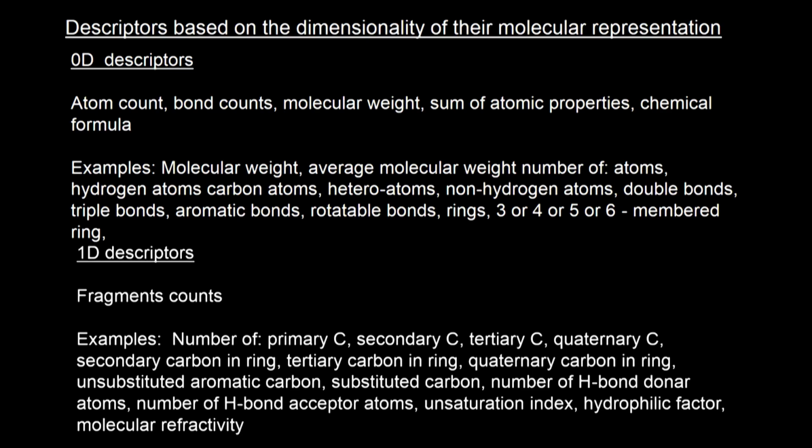Rings: 3 membered rings, 4 membered, 5 membered, 6 membered. As you know, 3 membered is highly strained, 6 membered is very good. So, all these are possible structural features of a molecule. They are also called descriptors of the molecule, structural features, structural descriptors. So, they are called 0 dimensional descriptors, okay, 0 dimensional descriptors.